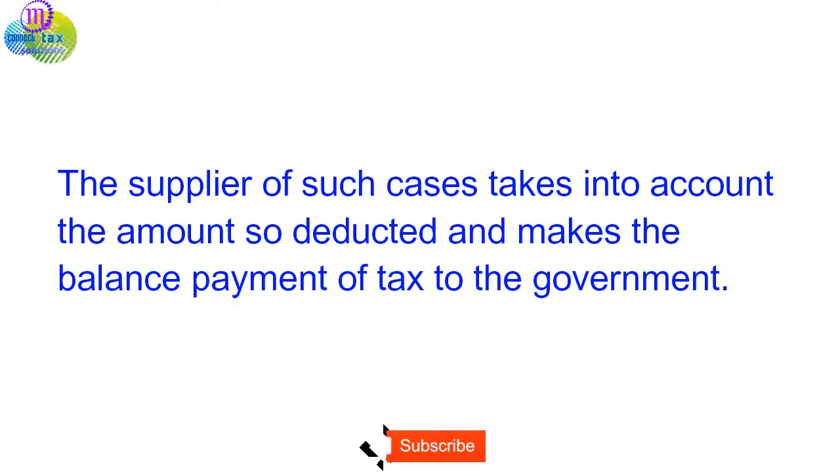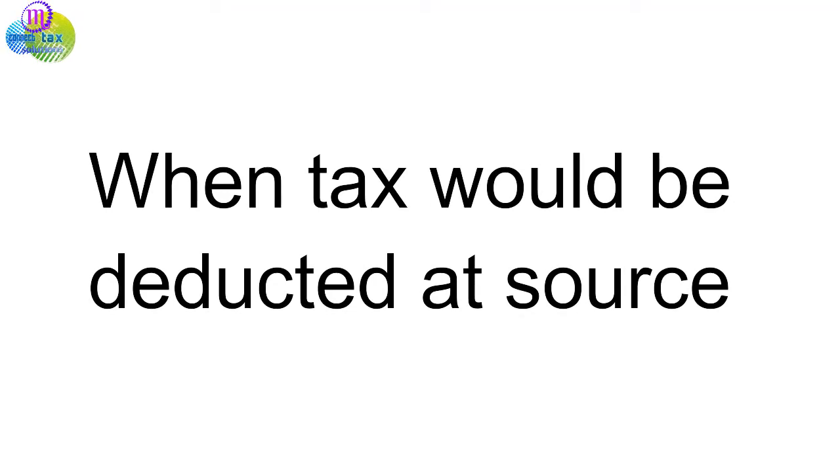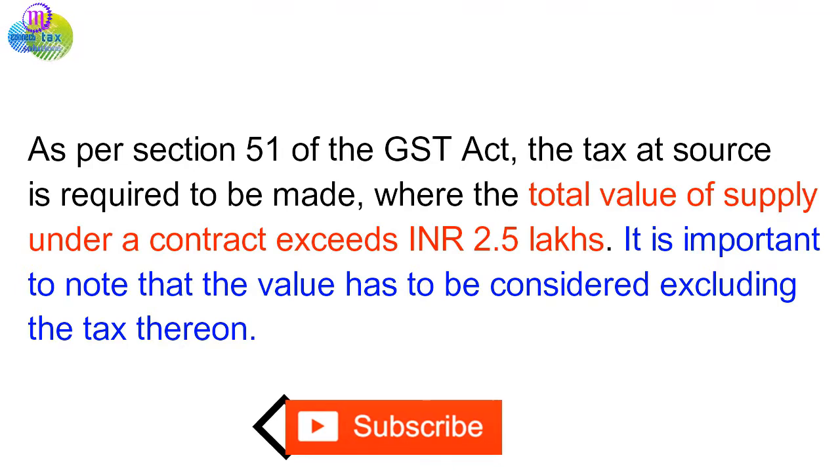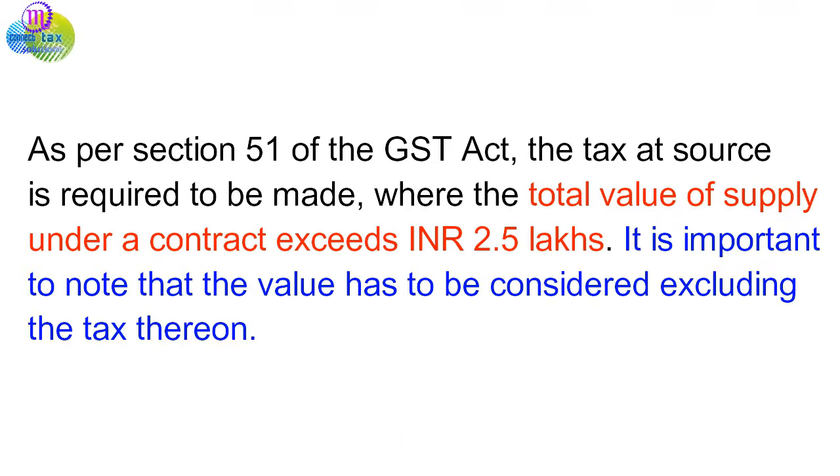The supplier in such cases takes into account the amount so deducted and makes the balance payment of tax to the government. When would tax be deducted at source as per Section 51 of the GST Act? Tax at source is required to be deducted where the total value of supply under a contract exceeds INR 2.5 lakhs. It is important to note that the value has to be considered excluding the tax thereon.